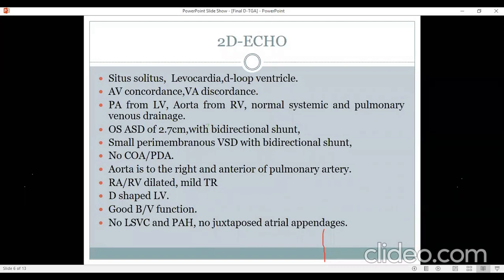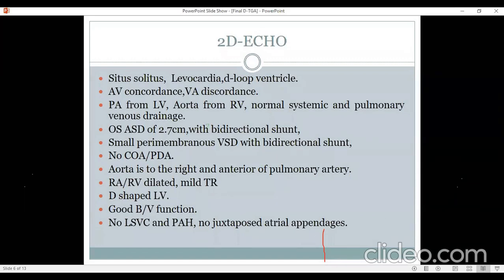That is very, very important, because when you are diagnosing TGA, you don't know which is the vessel coming out of the LV. You can label it as aorta, or you can label it as pulmonary artery. It only depends on whether, when you follow it, it divides or not. So whenever you see both great arteries running parallel to each other in the long axis view, or in the short axis both are seen as circles, that is a very abnormal anatomy, and that should make you suspect transposition.